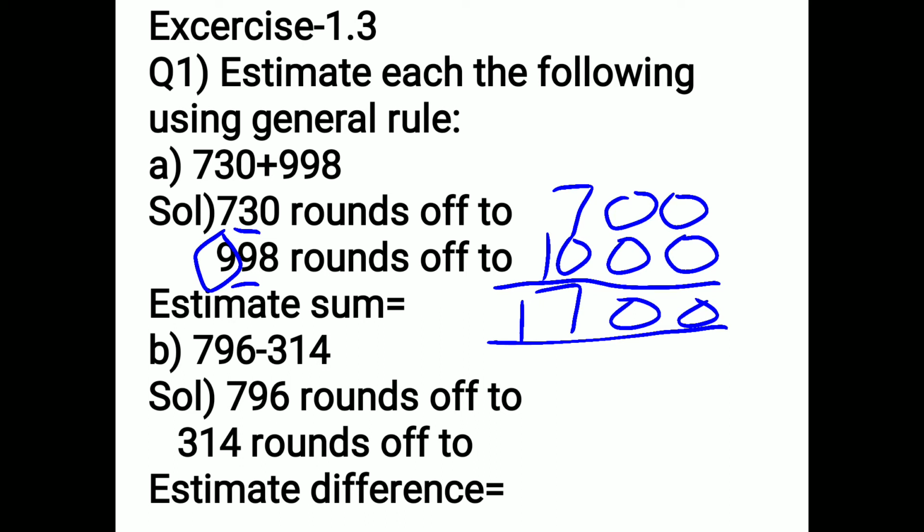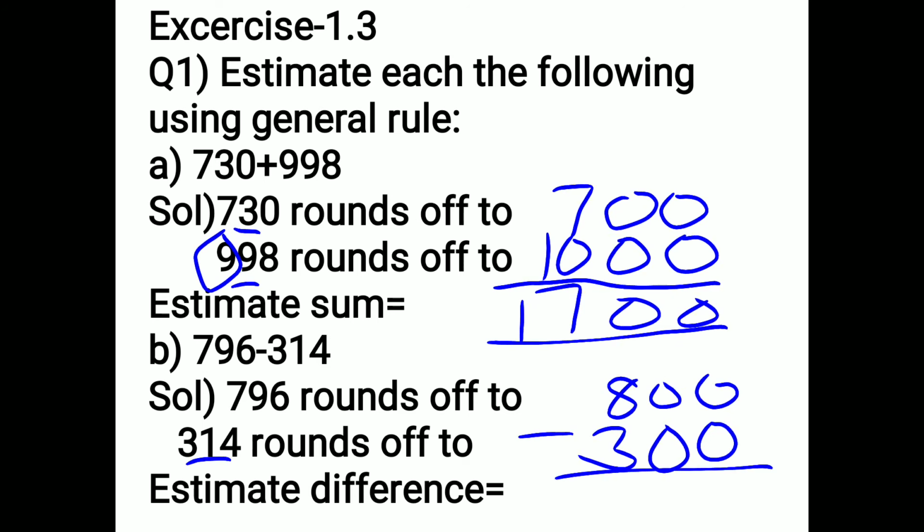Clear? Now B part, 796. 796 means you have to round off to which place? 100 place. So when you round off, you have to write like this in the copy also. 800, because 9 is greater than 5. So 7 becomes 8. Now here again you see the tens place. It is 1. 1 is smaller than 5. What do you do? 3 will remain 3 as it is. Minus them. The answer comes 500, because here you have to do minus. Clear? So the estimated difference will be 500.